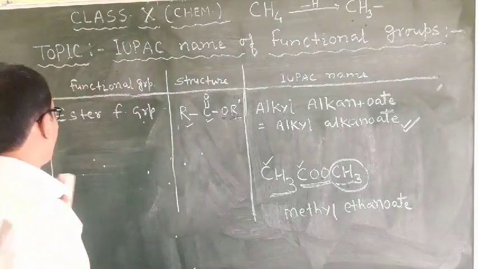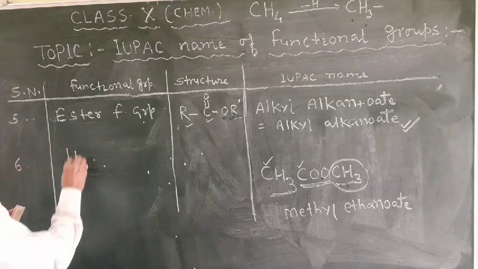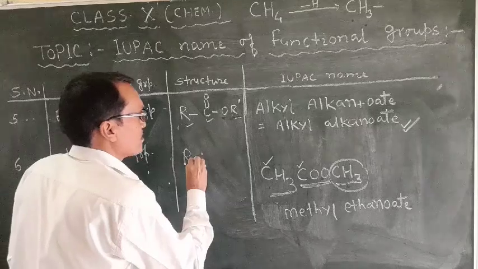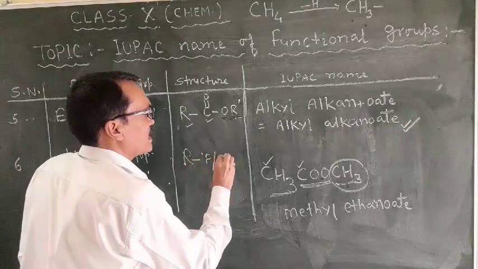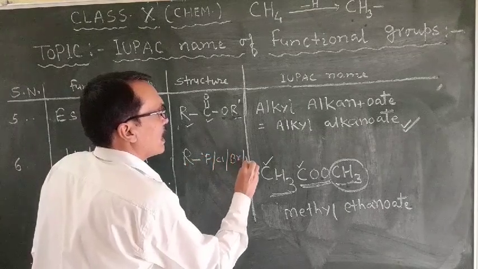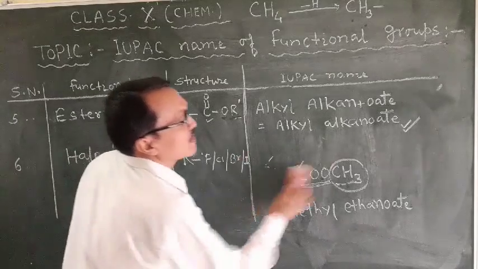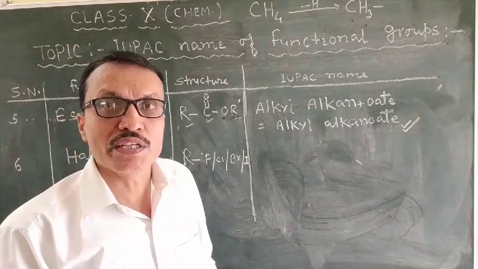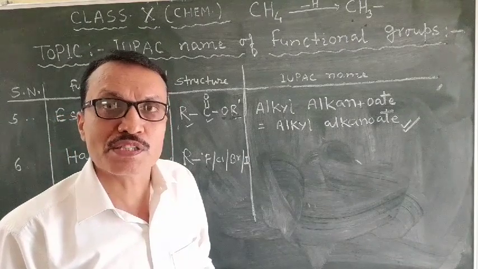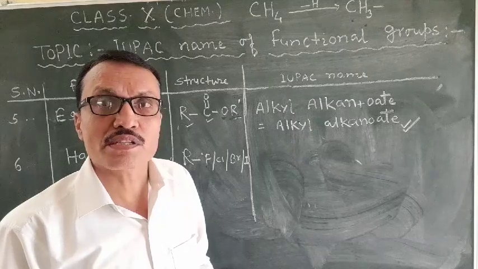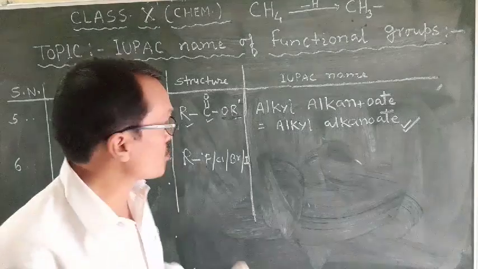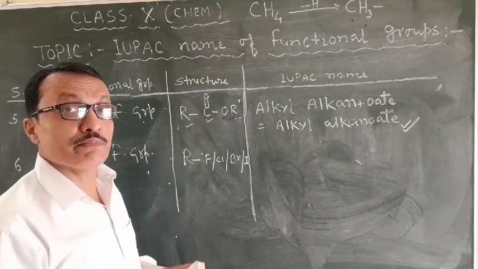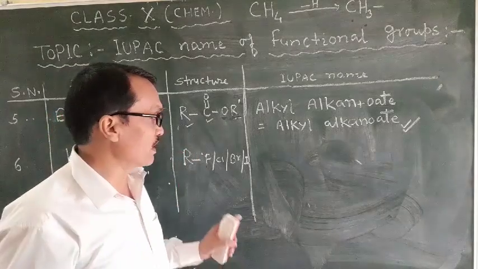Okay? And last, students, the halo functional group. Halo functional groups are F, Cl, Br, I: fluorine, chlorine, bromine, iodine. They are regarded as functional groups and are altogether called halo functional groups. If they are present with an alkyl group, you have to learn how to name them.